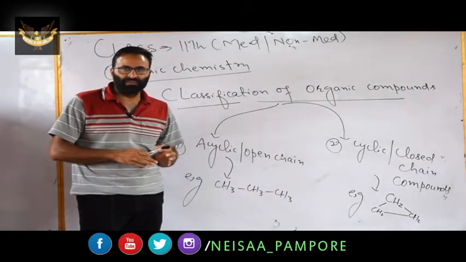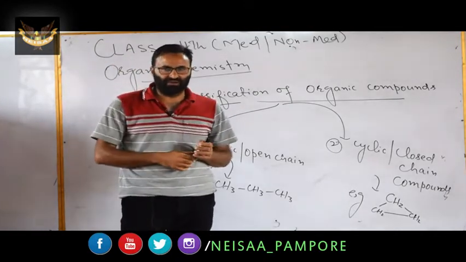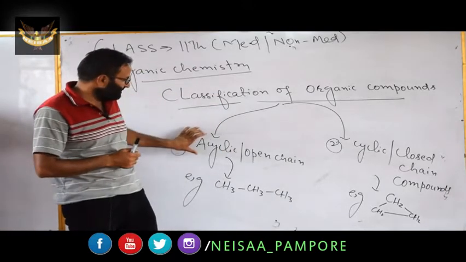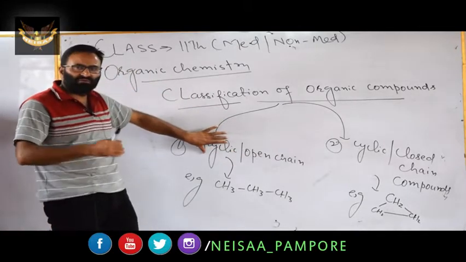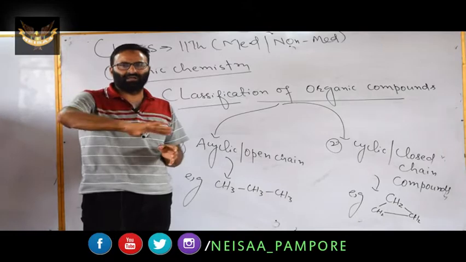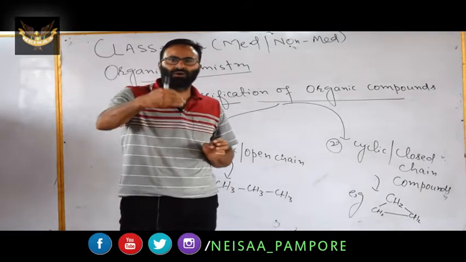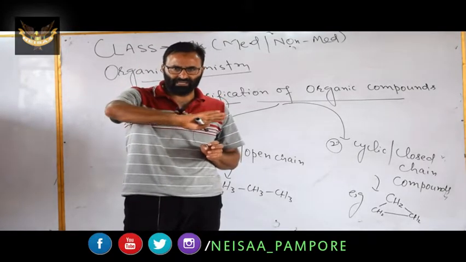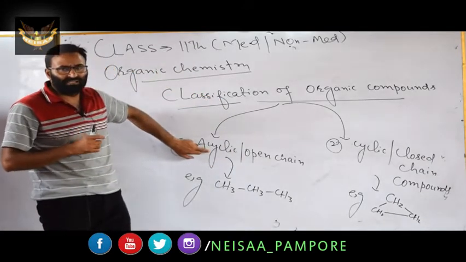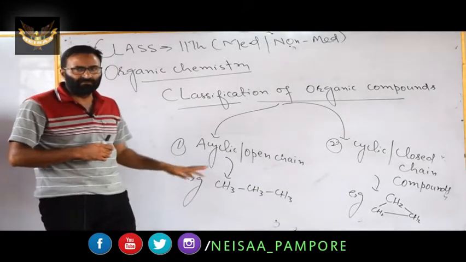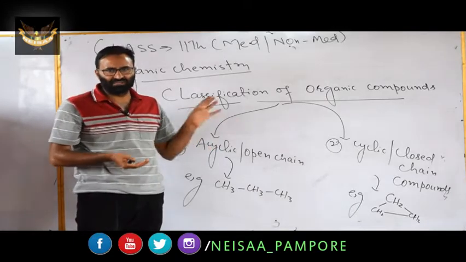Dear students, on the basis of properties, organic compounds have been broadly classified into two categories. The first one, acyclic or open chain. These are the organic compounds which contain open chains of carbon atoms. There is no ring formation, there is no cyclization. All the carbon atoms are open. They are acyclic, they can be linear or branched, saturated or unsaturated. But remember, there is no ring formation in this first type.